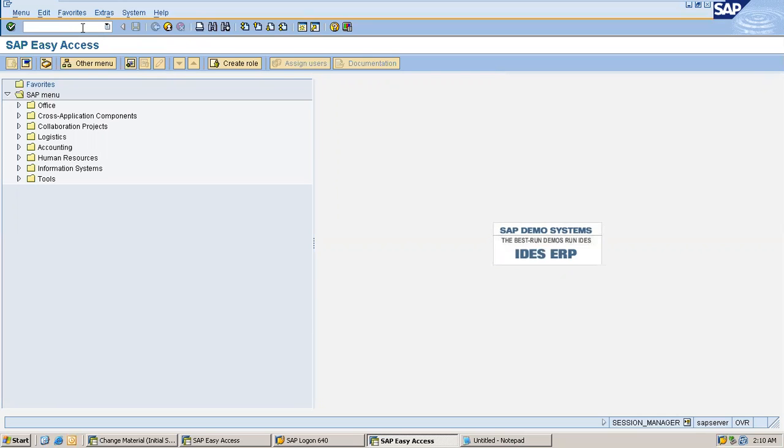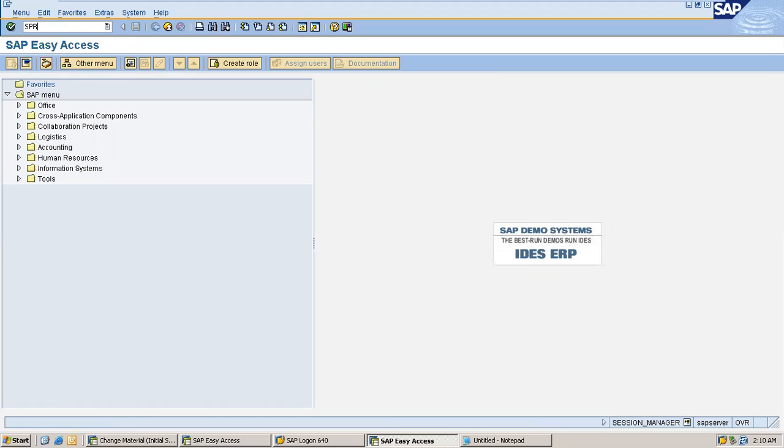By default, you log in into easy access, correct? Think that I'm a consultant. When I log into the SAP system, I land in the easy access menu, so I'm able to create all the transactions here because I'm a consultant. I'll also have SPRO access because sometimes I may need configuration access, administrator access.